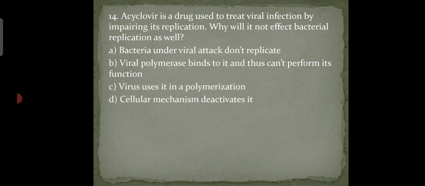So our answer is option C. Virus uses it in polymerization. Acyclovir is a GMP analog that cellular mechanism activates to a GTP analog, which the virus uses as a substrate while polymerizing. However, as it lacks 3'-OH, it terminates the replication process. Thus, cellular processes activate this drug and its specificity to viral polymerase protects the cell.